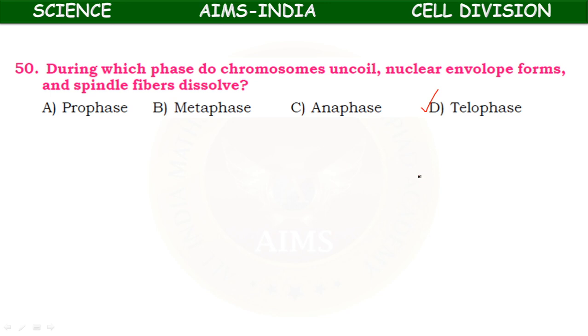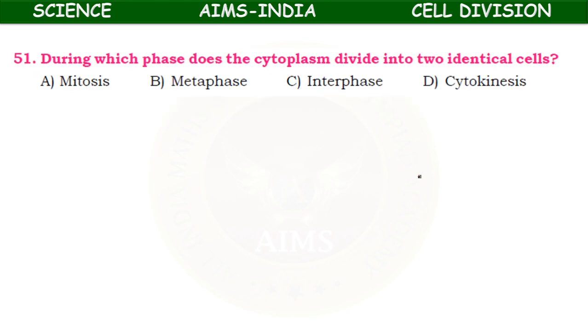Next, during which phase does the cytoplasm divide into two identical cells? Mitosis, metaphase, interphase, cytokinesis. Two identical cells means first nuclear division is complete, then the cytoplasm divides. So it is cytokinesis.